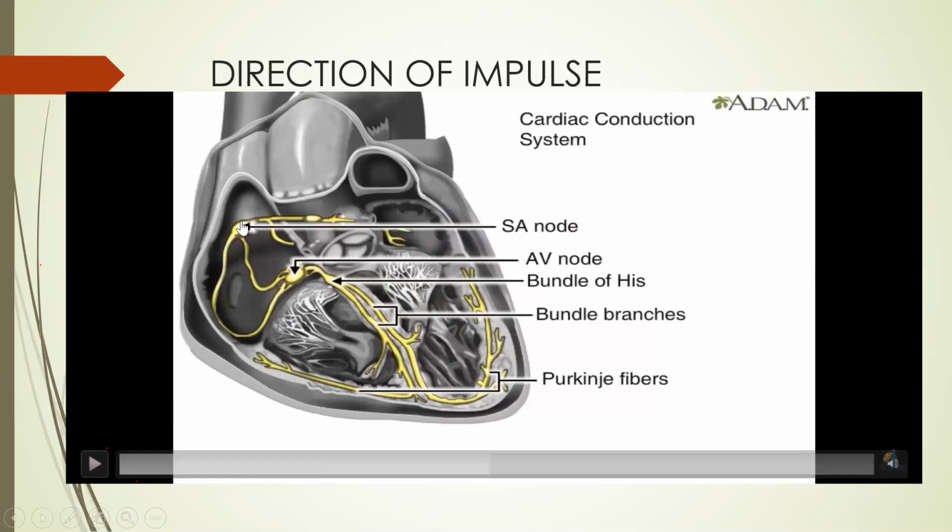So basically, they are telling about the conduction tissue, which we have already discussed. SA node, internodal pathway, AV node, bundle of His, right bundle branch, left bundle branch, and Purkinje fiber. These are the conduction tissues. Now, the purpose of this video is to get an idea about the direction of impulse. Now they will describe how the direction of impulse goes.